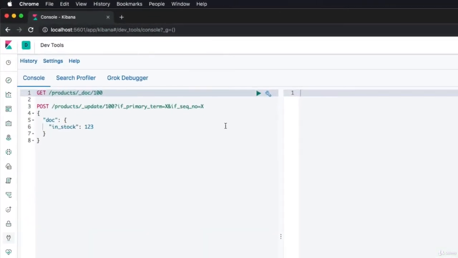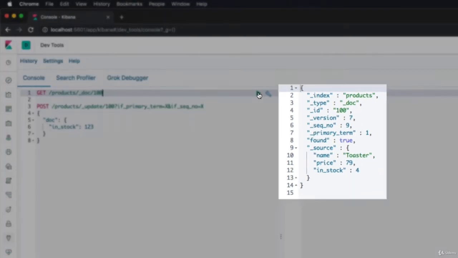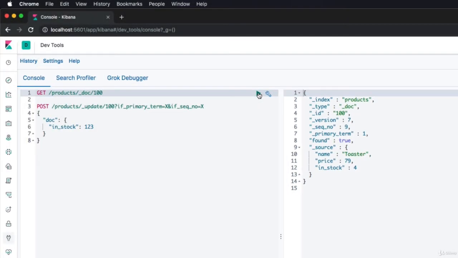We begin by retrieving a document because I want to show you the primary term and sequence number within the results. Notice the _primary_term and _seq_no fields within the results. Don't worry if the values that you see are different if you're following along. I have another query prepared, which just updates the in-stock field to an arbitrary number. As you can see, I have added 2 query parameters, but I haven't given them a proper value yet. Let's take the primary term and sequence number from the query results and fill those in.